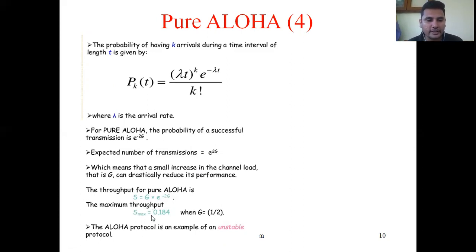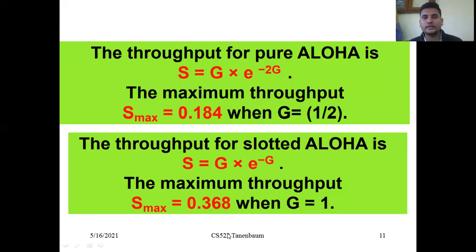S max is equal to 0.184 when G is equal to 1 by 2. The Aloha protocol is an example of an unstable protocol.